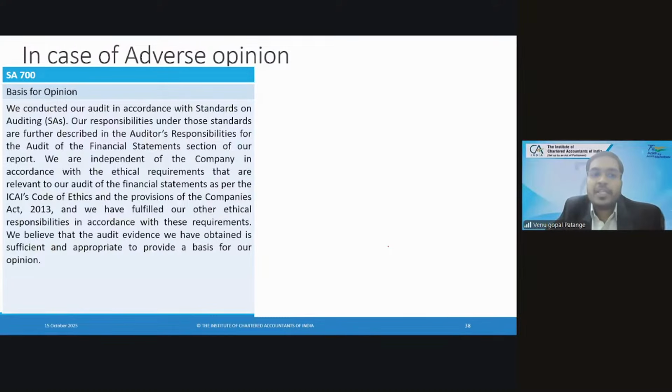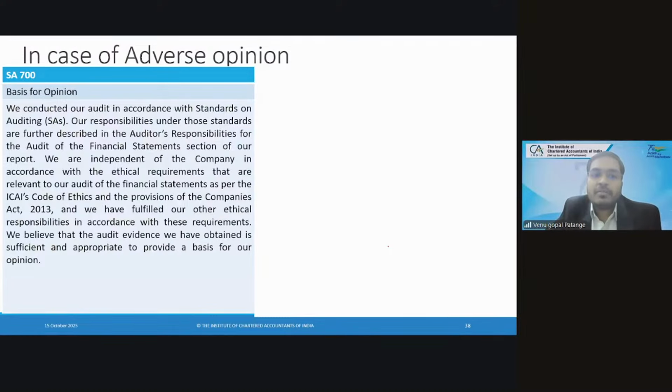So basis for opinion, how do we report that? So again, you report same thing here, but you will give details of, see, company inventories, there is a problem. Revenue, there is a problem. And revenue and trade receivables are overstated. So once your revenue is overstated, your profit and loss account increased. Trade receivables are overstated, your assets are increased. So the effects are at multiple places.